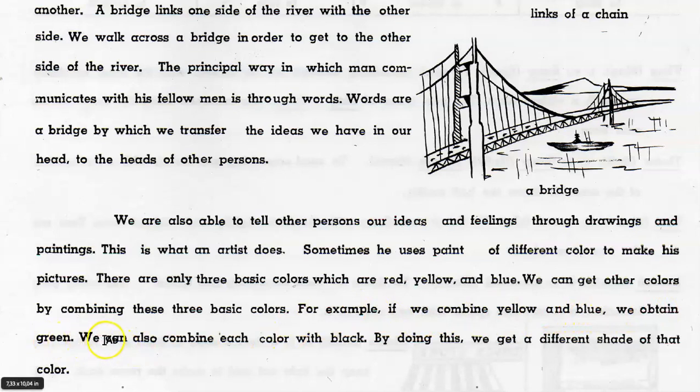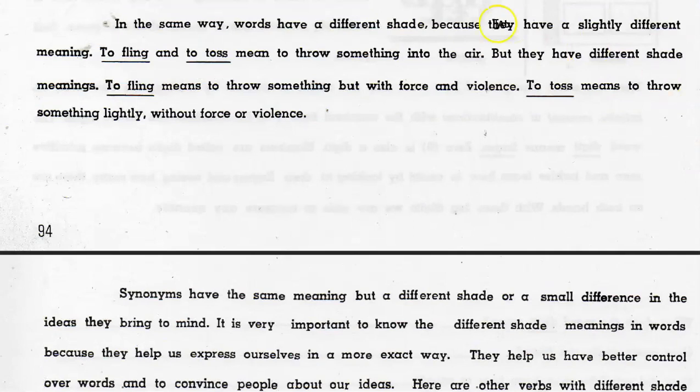We can also combine each color with black. By doing this, we get a different shade of that color. In the same way, words have a different shade because they have a slightly different meaning. To fling and to toss mean to throw something into the air, but they have different shade meanings. To fling means to throw something but with force and violence. To toss means to throw something lightly, without force nor violence.